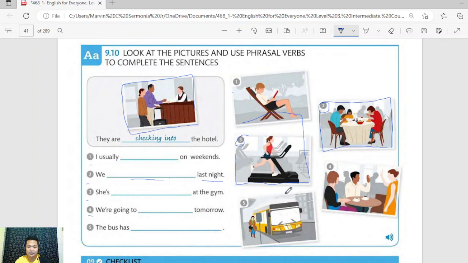We're going to blank tomorrow. Here is number four. And as you can see, it seems like these people are friends and a friend just arrived. Okay, they're saying hi to each other. So what phrasal verb should be used here? We're going to blank tomorrow. But it's tomorrow, therefore it's in the future. So we're going to meet up tomorrow. Okay, again, we're going to meet up tomorrow. That's the correct answer.